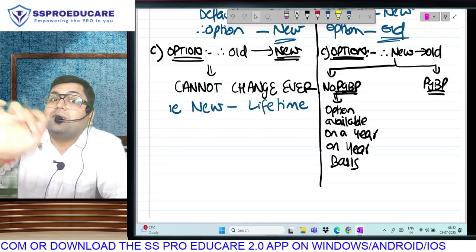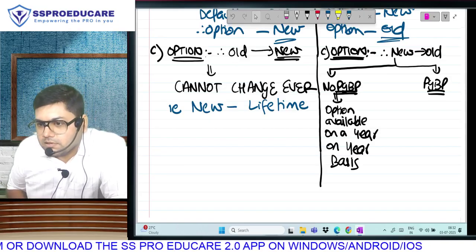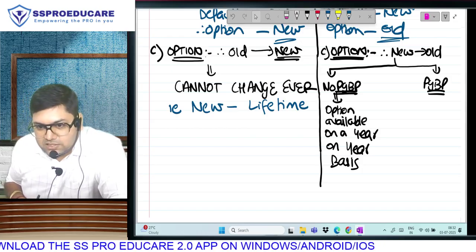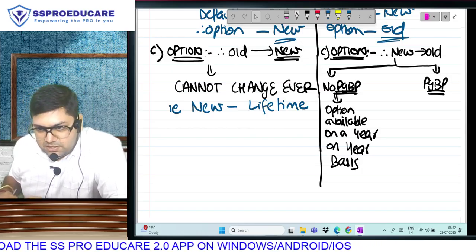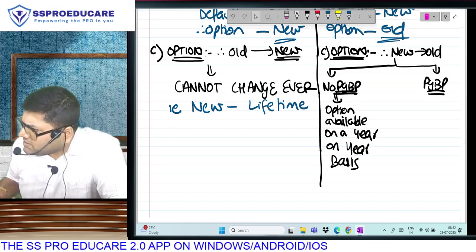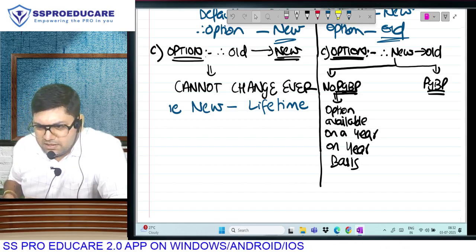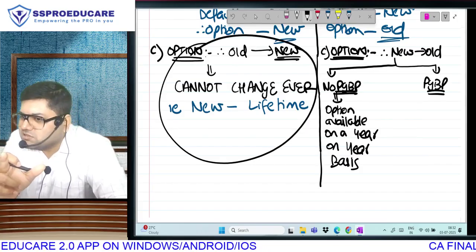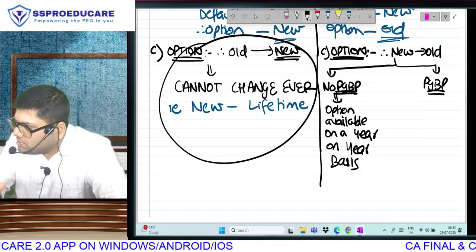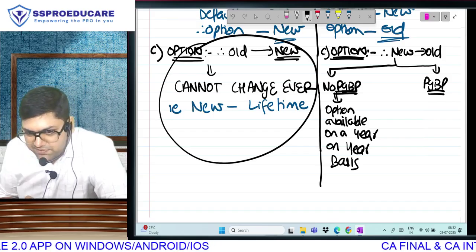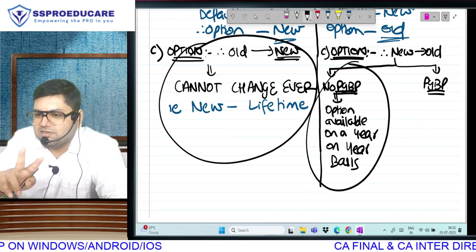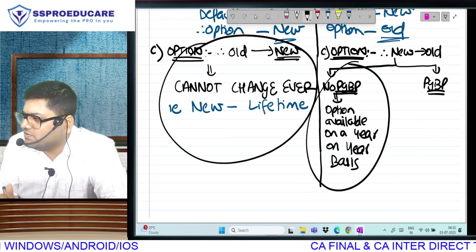Just remember that by default you will be in new, and if you want to pay tax as per old, you will have to exercise the option. It can be changed every year. Yeah, correct. So the earlier one was associated with your CA course: you go from old to new, then you stay in new forever. This does not require any association with daily life because it is not complicated. Very easy. Every year you can change.